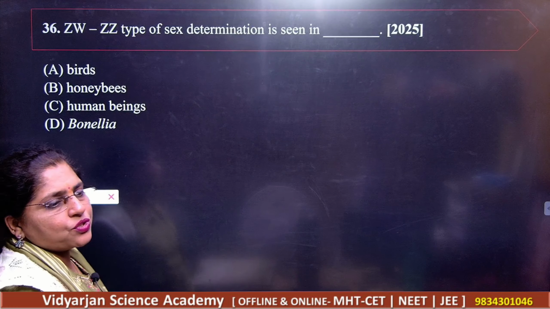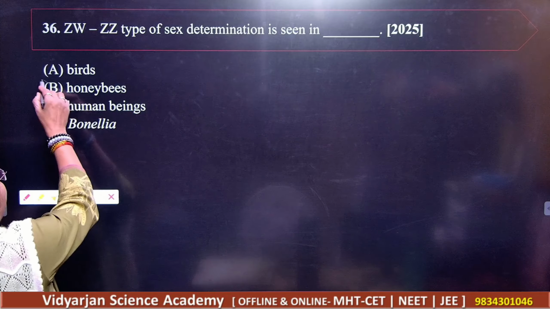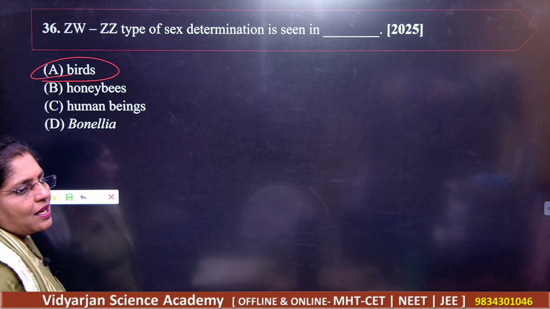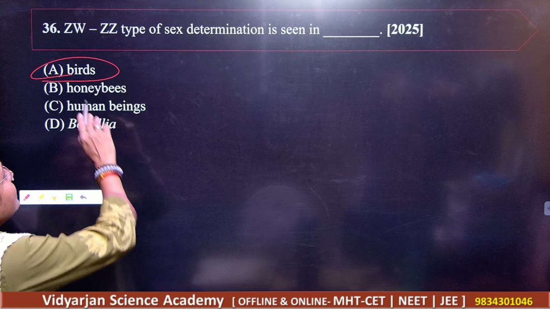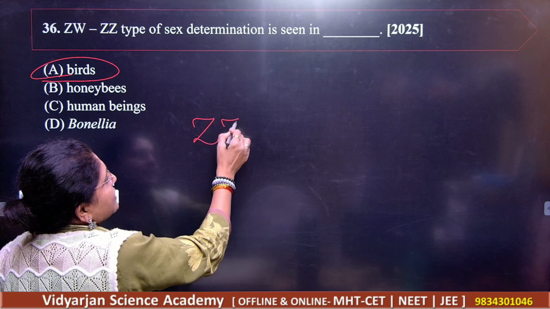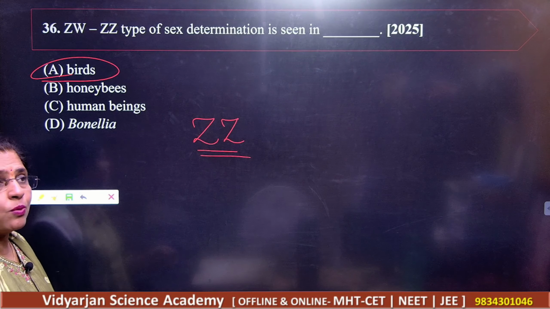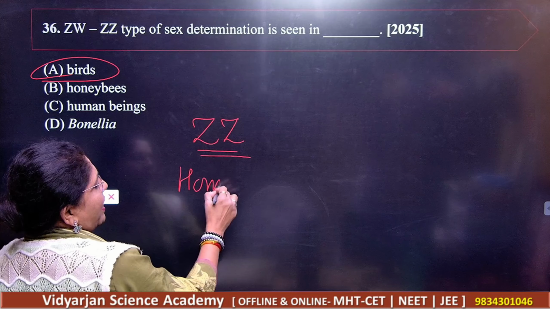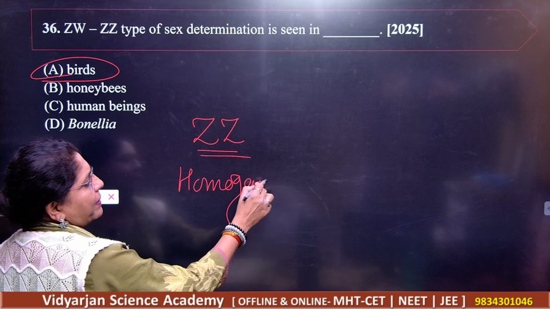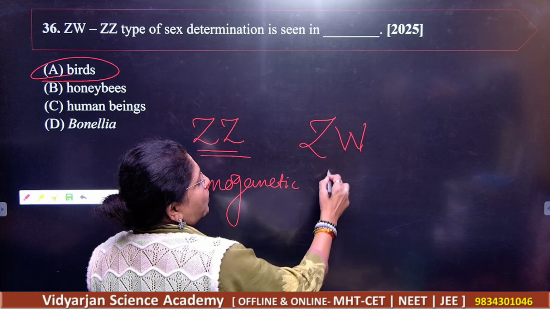ZW and ZZ type of sex determination is seen in birds. You should be able to give the answer very quickly. ZZ will be male. Male is homogametic. And female here is heterogametic.